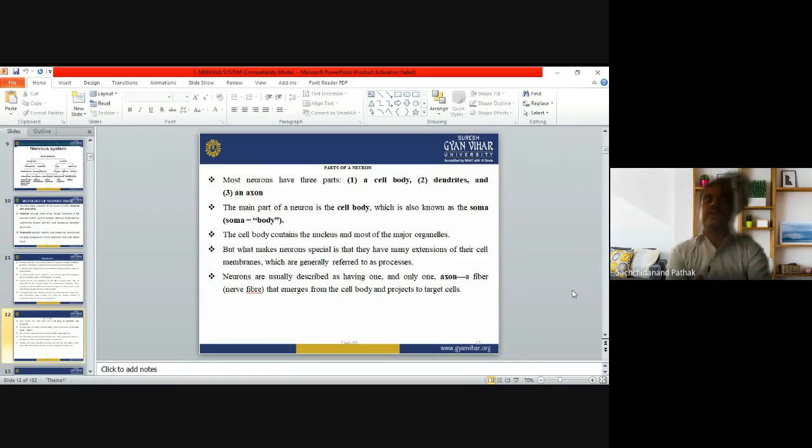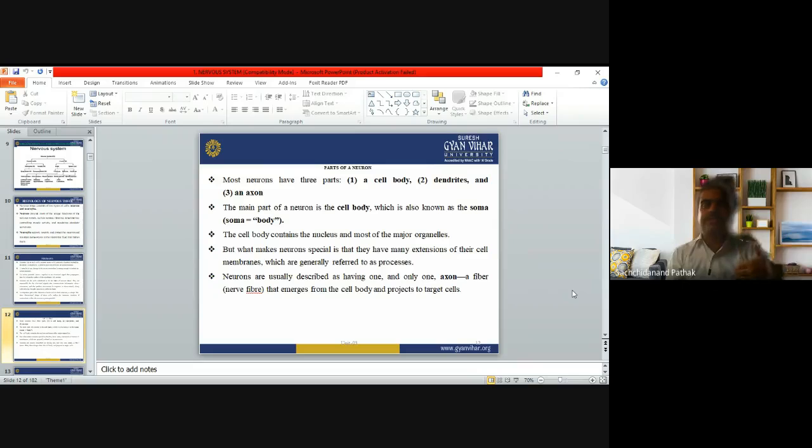So what is the axon? Axon is a fiber that is called the nerve fiber. A neuron is usually described as having only one axon that emerges from the cell body and projects to the target cell. So the neuron has one cell body, and the outer membrane of the cell body, that plasma membrane, has many extensions, and these extensions we call the dendrites. Second part, first the body, second dendrites, and third the axon. So the body has several extensions of the membrane, and that is called the dendrites.